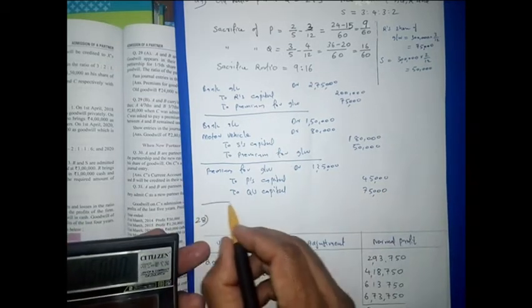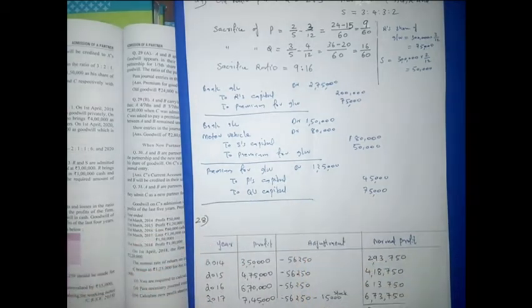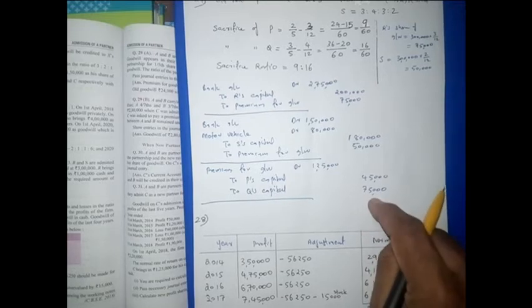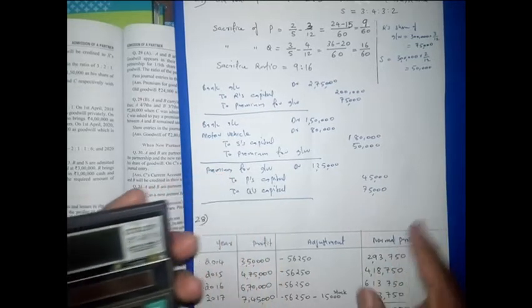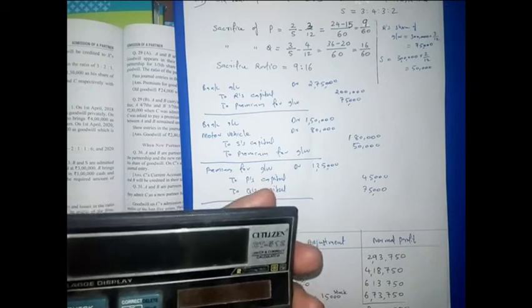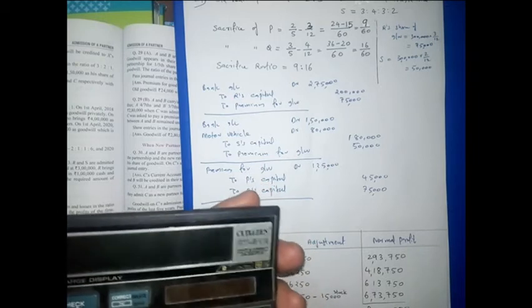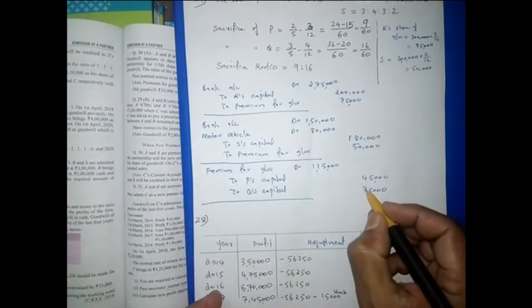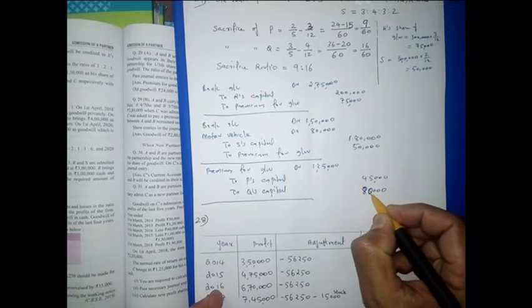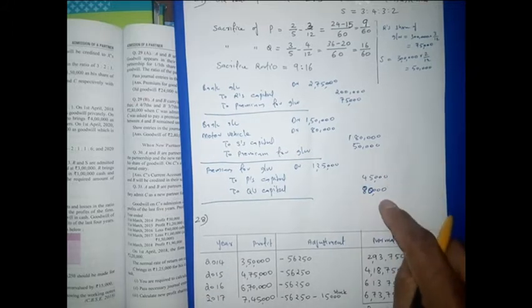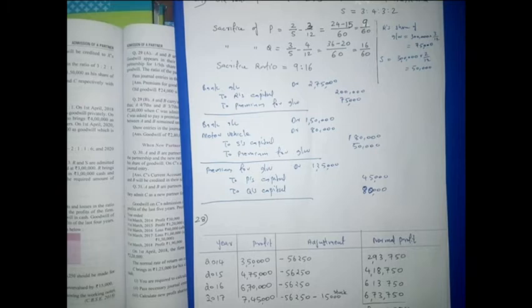So the entry is over. Here I think 80,000 is coming. Okay, 80,000 is the amount. 45,000 plus 80,000, then it is coming 1,25,000. So this question 27 is over.